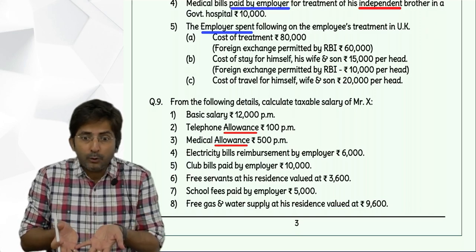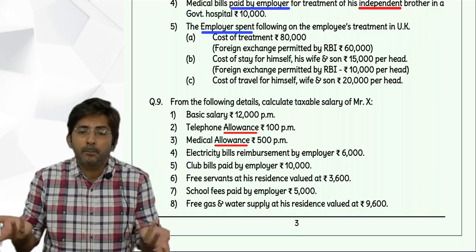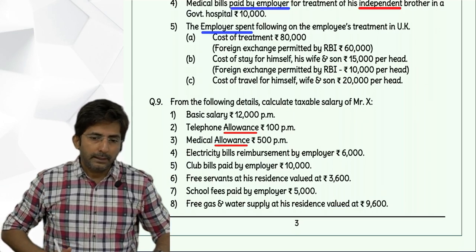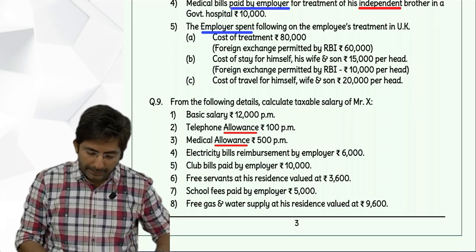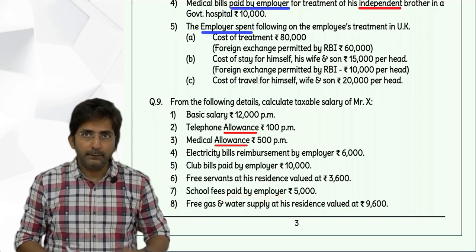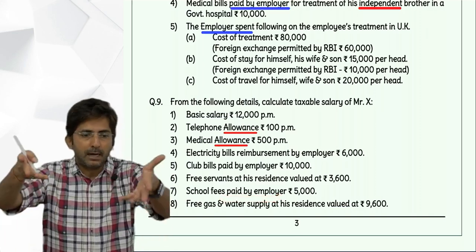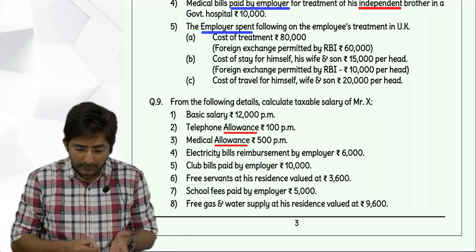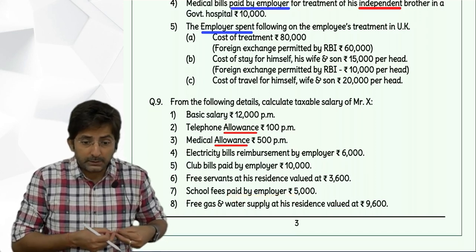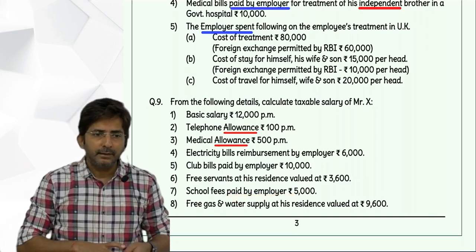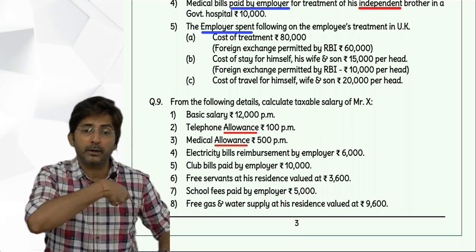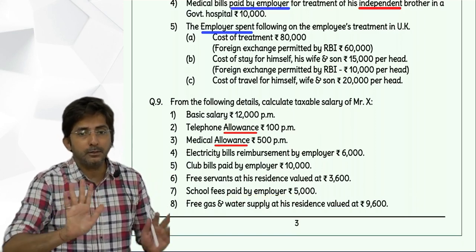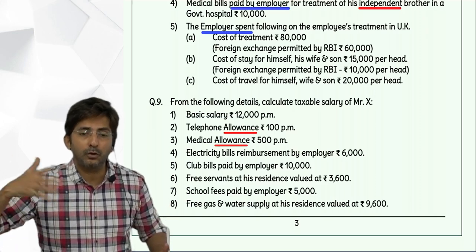They have to write own school. How can we assume it is the employer's own school? And if it is the employer's own school, why will they write paid? If it is the employer's own school, he just has to allow their children to study. When the employer is paying, meaning the boss is paying the money, and the boss has to take the money from his pocket and pay, that means it is not the employer's school and not even a tie-up school.